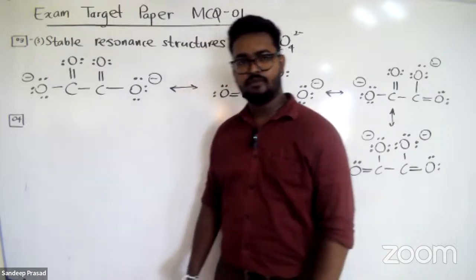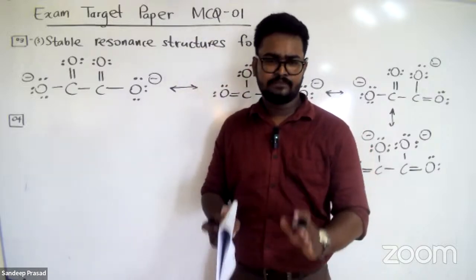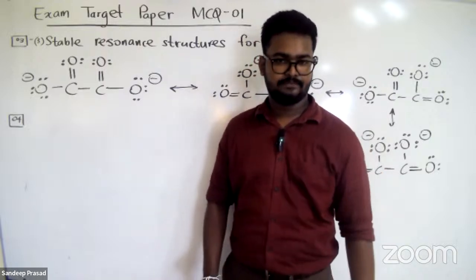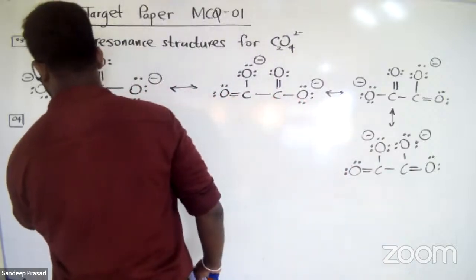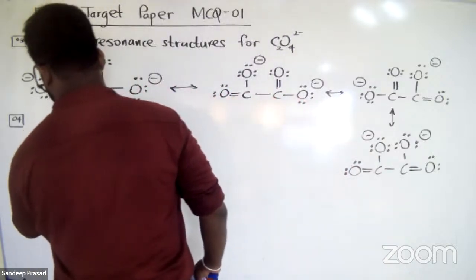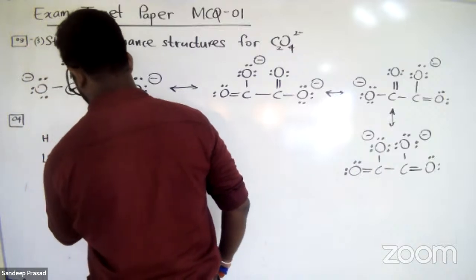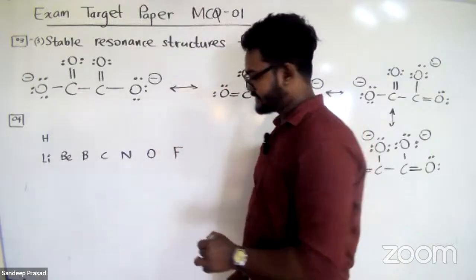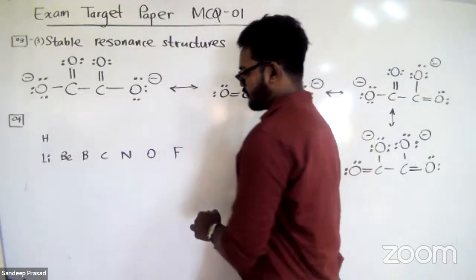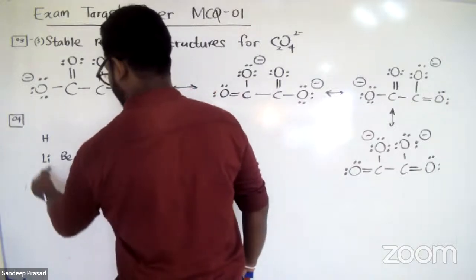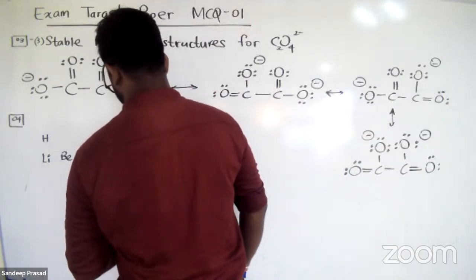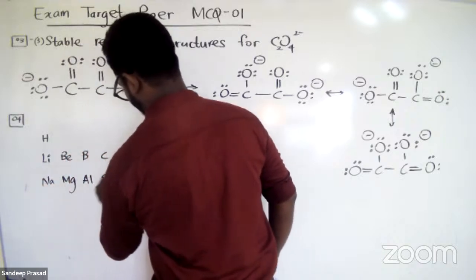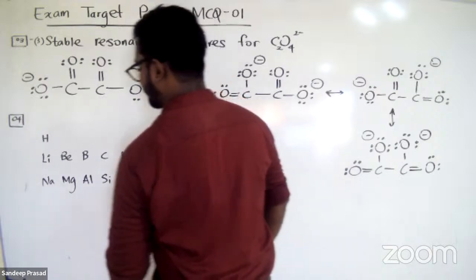So you have to have a rough idea about the electronegativity values of a few elements, right? If I consider hydrogen, here we have lithium, beryllium, boron, carbon, nitrogen, oxygen, fluorine. We do not consider noble gases, right? Because noble gases do not form chemical bonds. And then here we can consider sodium, magnesium, aluminium, silicon, phosphorus, sulfur, chlorine.